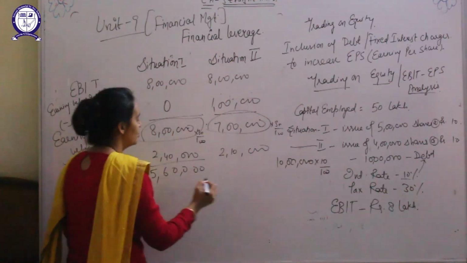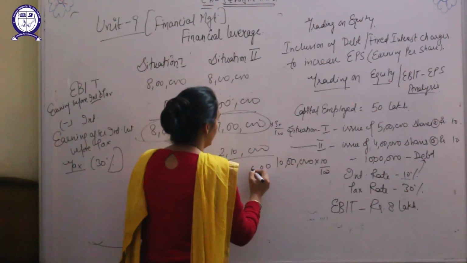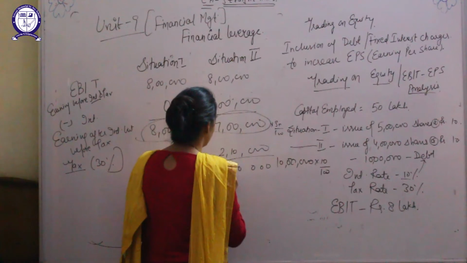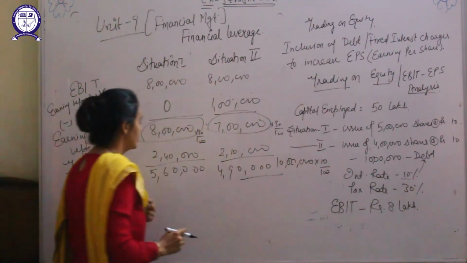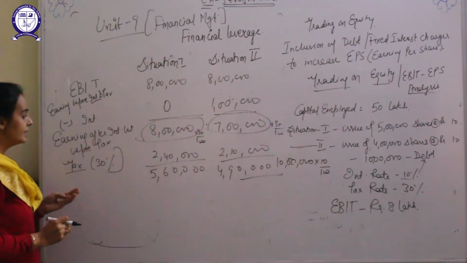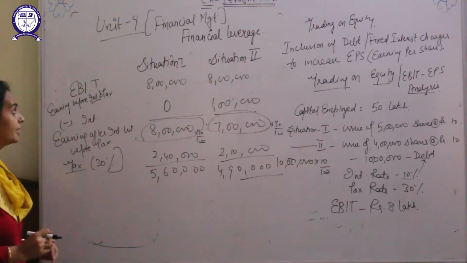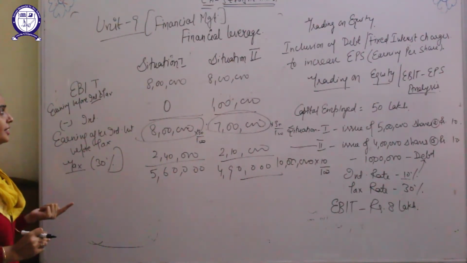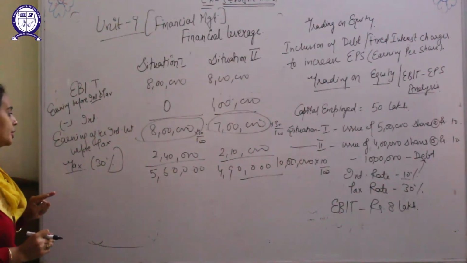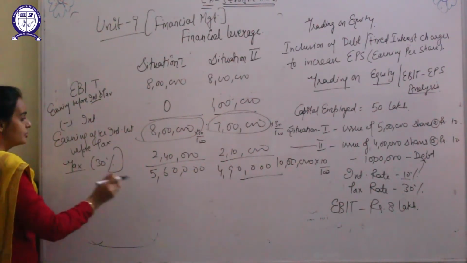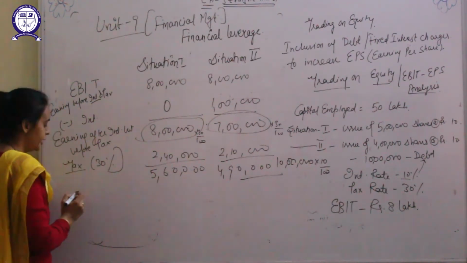The leftover amount is 5 lakh 60,000, and in the second situation the leftover amount is 4 lakh 90,000. You will think that there is more amount left over in situation 1, so the shareholder will get more earning per share, but no, because there are more equity shares.